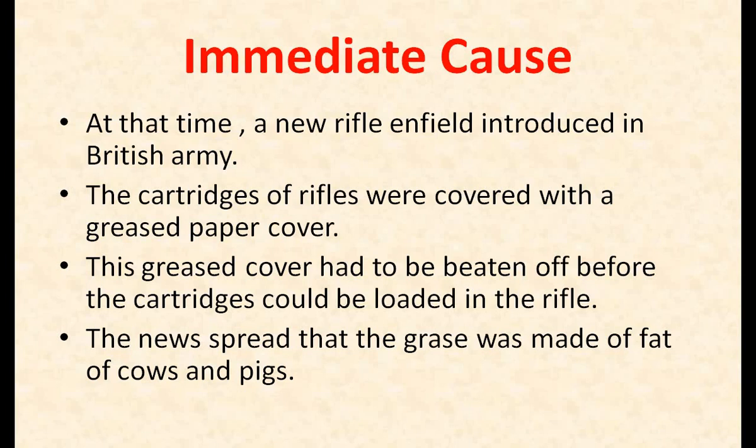Okay, in 1856, the British government introduced a new rifle called the Enfield rifle. And what was this Enfield rifle? Actually, the rifle had greased paper attached around the cartridge. In order to load the rifle, a sipahi had to bite off the paper with his mouth. So in 1857, a rumor spread that the greased cartridge was made from the fat of pigs and cows.